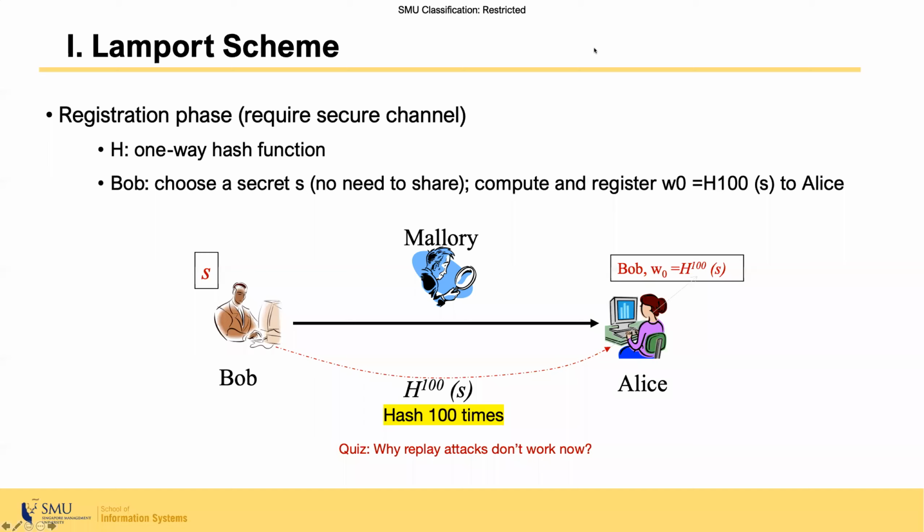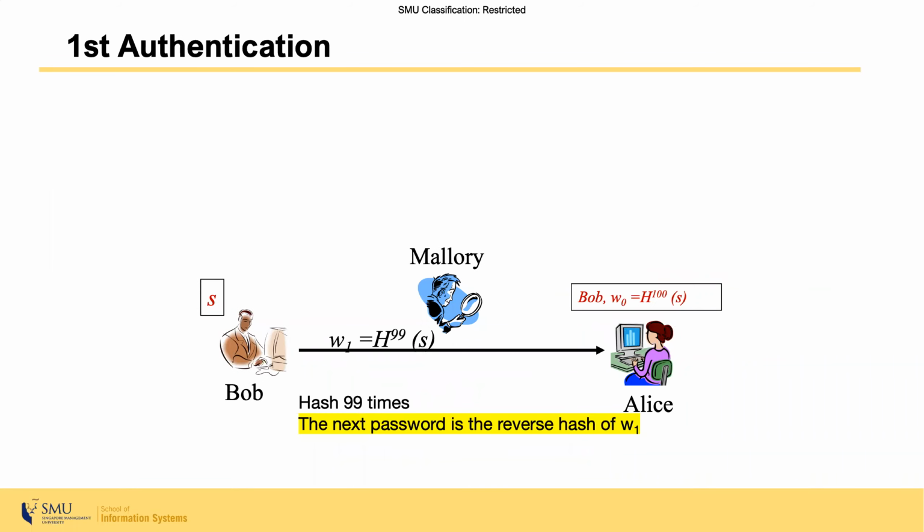So let us look at how authentication works. After Bob has registered his password and credential in Alice, the server, next time he can start login by only computing the hash 99 times, 100 minus 1, of the secret S and send the resulting value, denoted as W1, to the server.